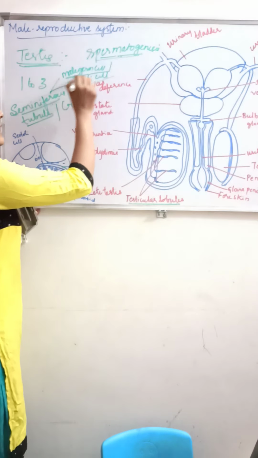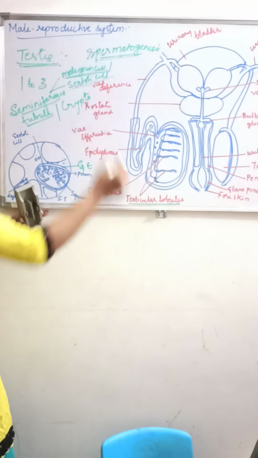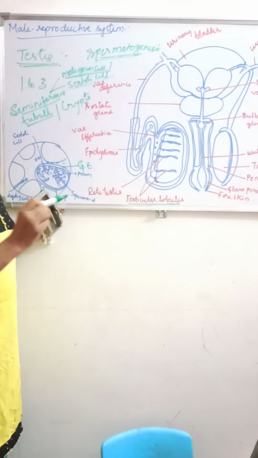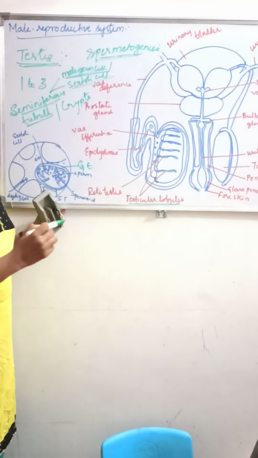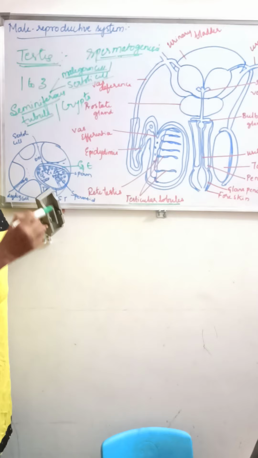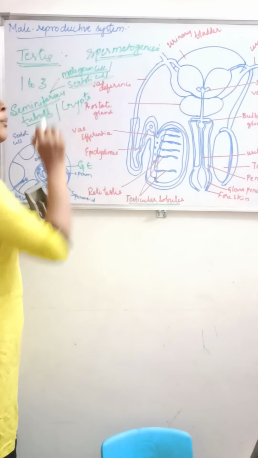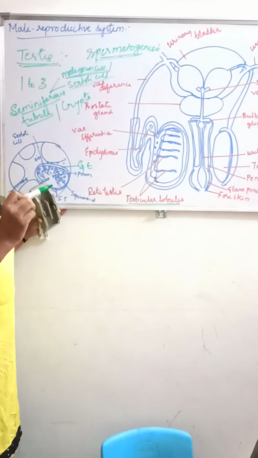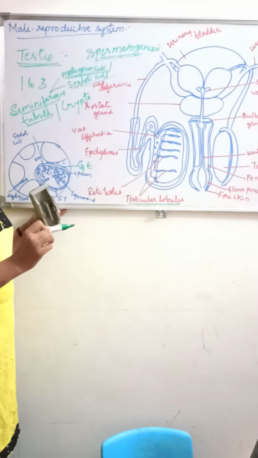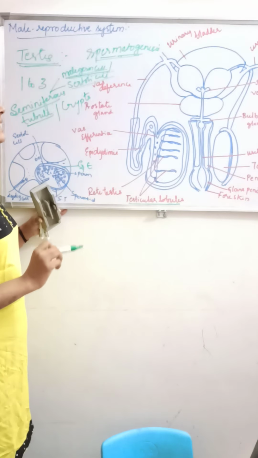So what do these male germ cells do? These male germ cells will undergo mitotic division. They undergo mitotic division leading to the formation of what? Sperm. So they undergo mitotic division leading to sperm formation. That is about the male germ cells.